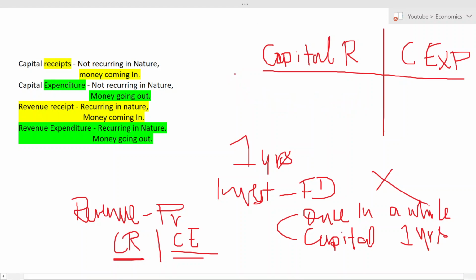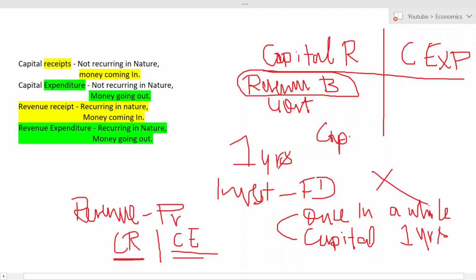Okay. So there is something called a revenue budget. In this revenue budget, they will list out all the revenue receipts which the government gets. Whatever revenue receipt the government gets will be listed or printed in the revenue budget.